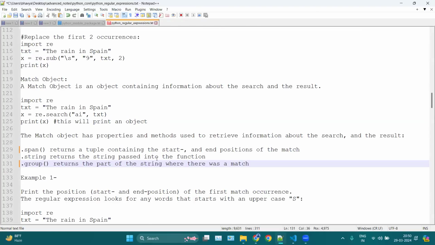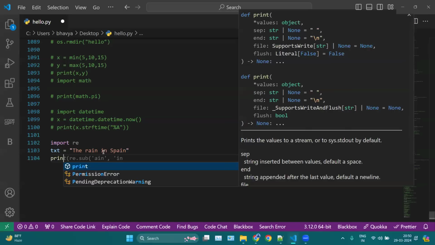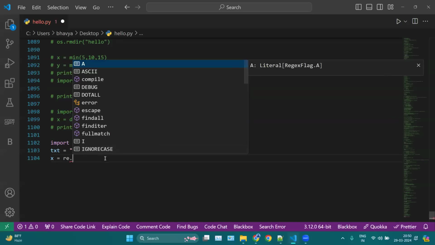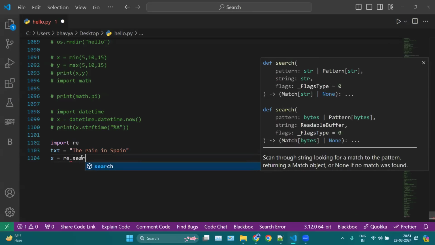Okay, now how to use regex? Let's see an example. Here we are going to import regex. Okay, and here we can use test equal, let's say 'the rain in Spain'. Now let's say I want to search for something. Let's create another variable before printing, say re, which is regex. Now here you are calling this re module. So basically in Python, we have a separate file named re.py, which is regex. First you have to mention your module name, which is re, and what kind of function you are accessing, which is search here.